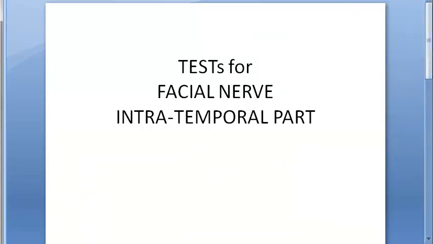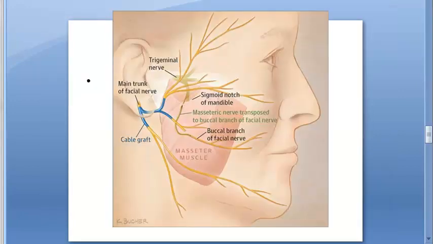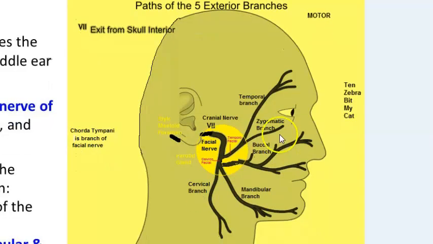Terminal branches, how will you check? Let's add one word on that. These are the terminal branches of facial nerve. You have these branches which are mnemonic: ten zebra bit my cat. So what and all are there here? Temporal branch, zygomatic branch, buccal branch, mandibular branch, and cervical branch. Cervical. See, cat. Cat is actually referring to cervical. Ten zebra bit my cat.